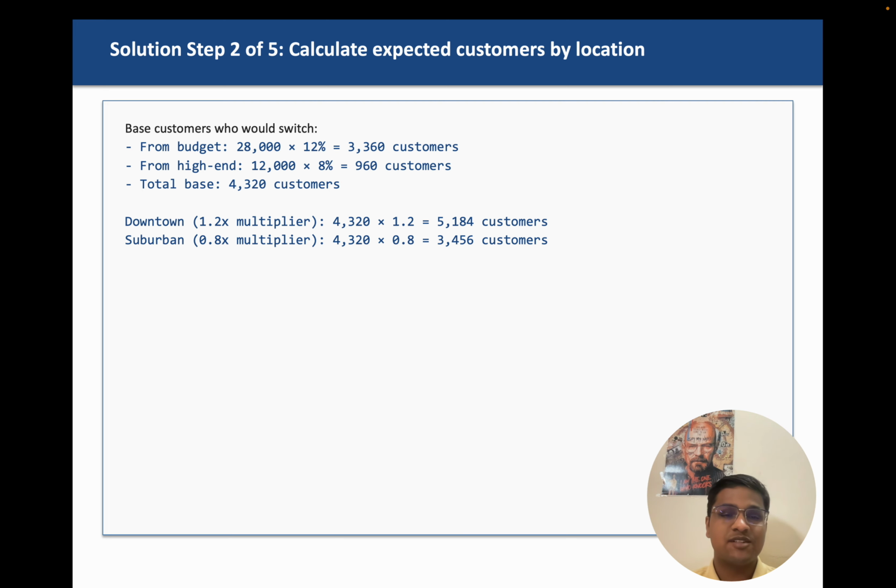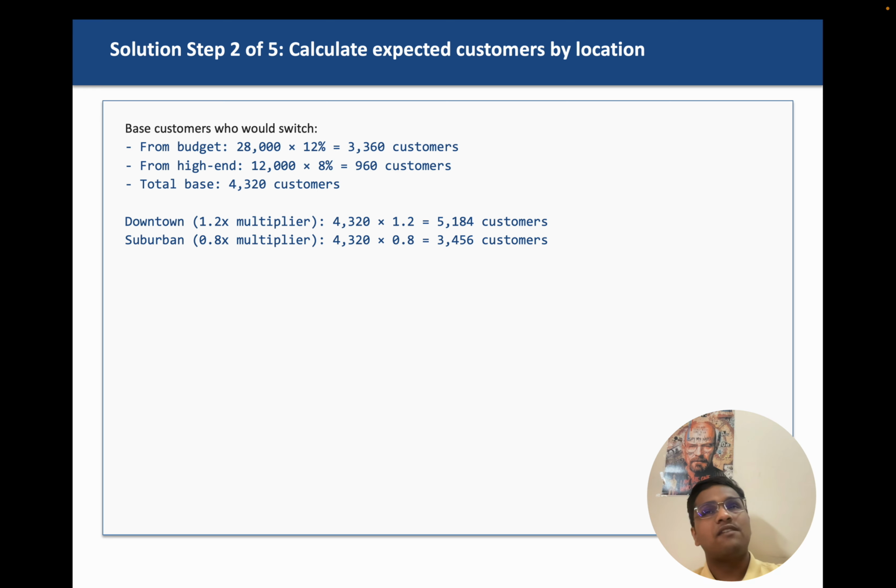Now our expected customers by location. We already calculated 28,000 budget customers. 12% of that, the information provided to us by the client, is 3,360. So 3,360 customers are likely to move from budget salons to our mid-tier option, and 8% of 12,000, which is 960 customers, are likely to move from high-end salons to the mid-tier option. So in total we can expect around 4,320 customers. If we open our shop in downtown, it will be 1.2 times that expected number, which is 5,184. If we open in suburban, it is 0.8 times our expected number, which is 3,456.